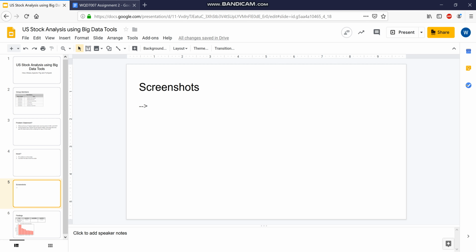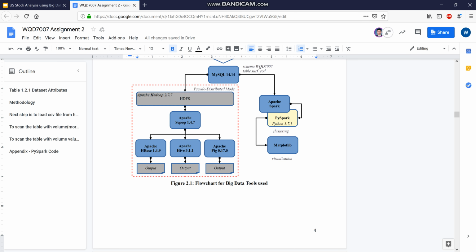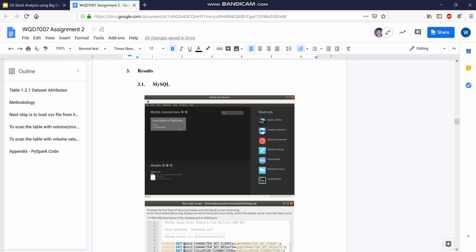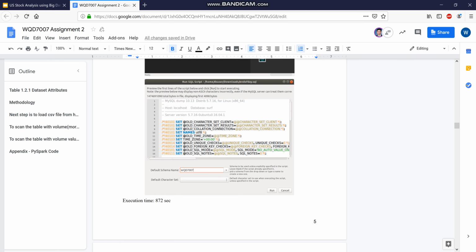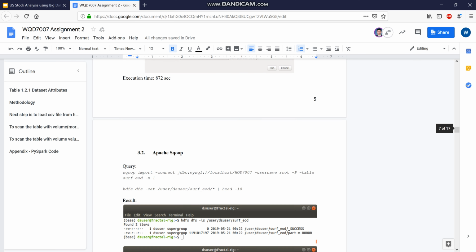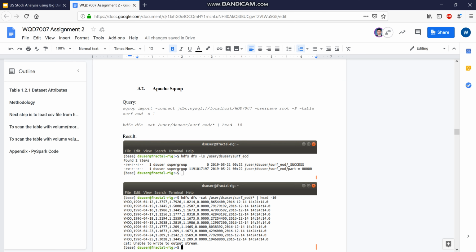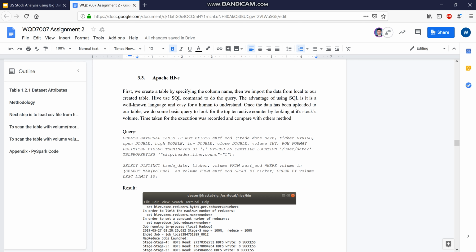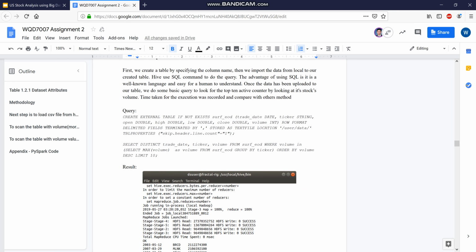Let me show you the screenshot of each run from each script. This is a screenshot for MySQL and how we load the data, and then this is how we use Apache Sqoop to load the data from MySQL to HDFS. Next is how we create a schema using Apache Hive, and then how we run the query, and these are the results.